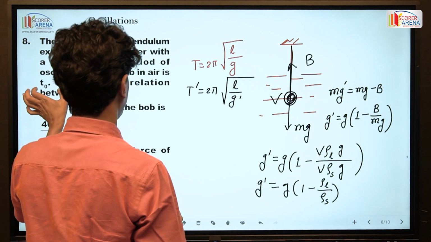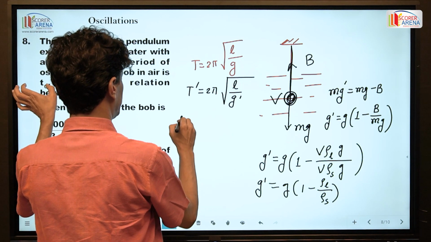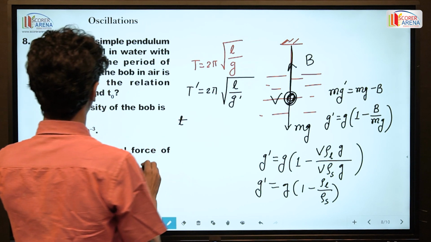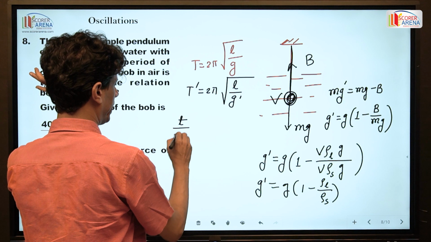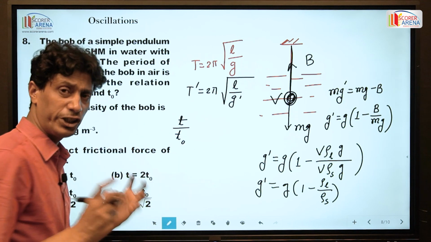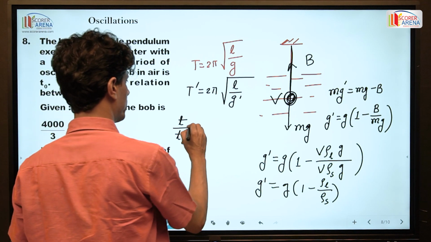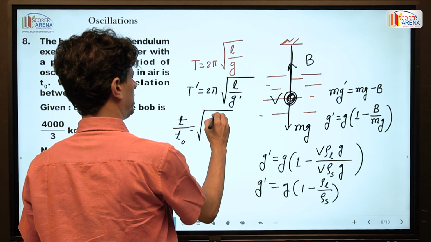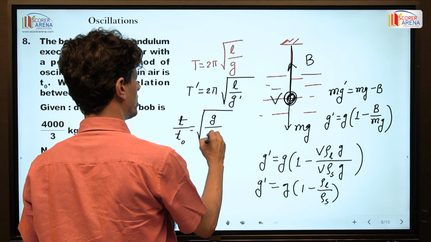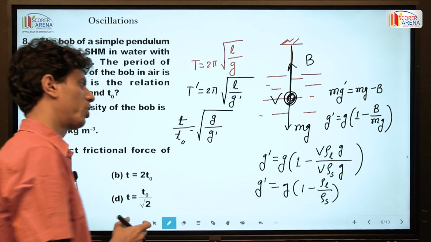And in the problem, the time period in water is given as T and the time period in air is given as T naught. So therefore it is root over of g by g prime.